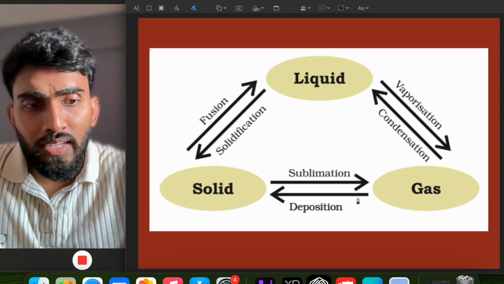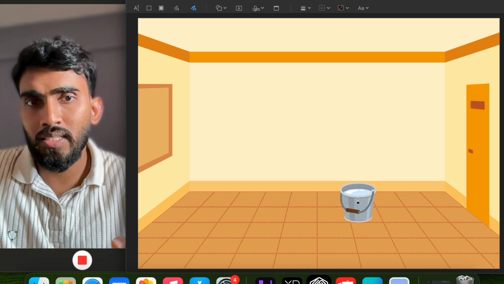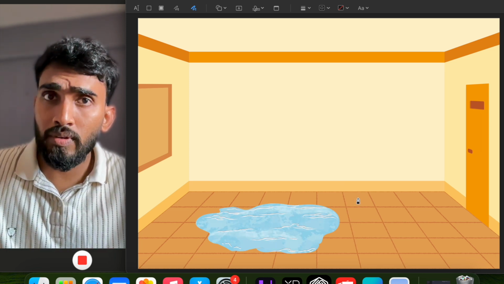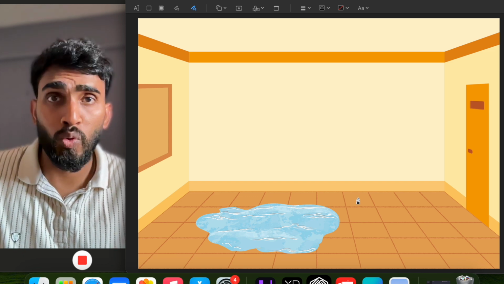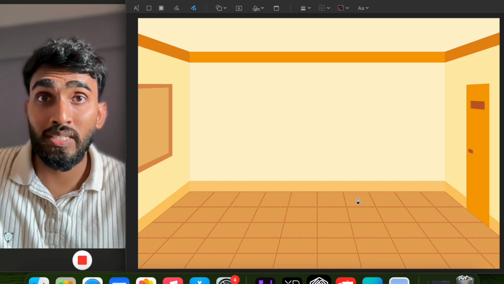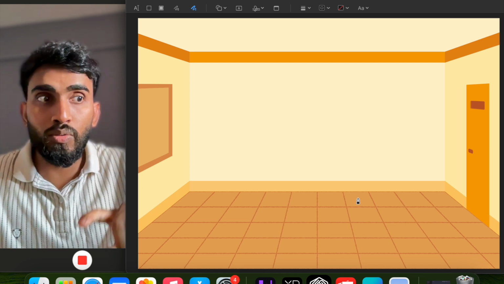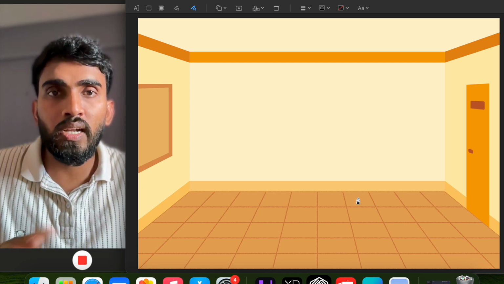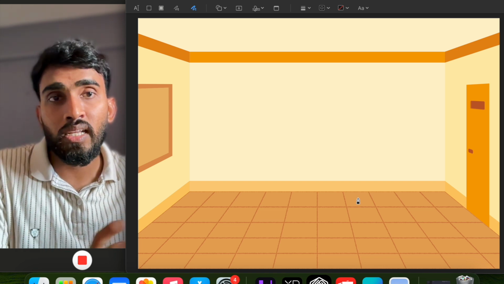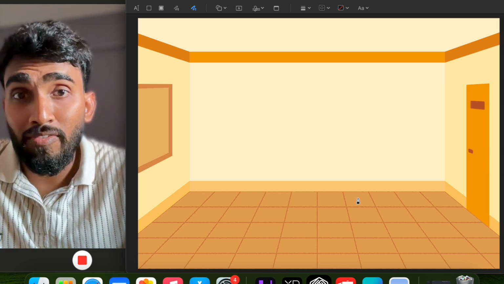Now let us say we are in this room in which there is a bucket full of water and by mistakenly this water spilled down on the floor. Will this water stay here forever if we will not clean it up? No, right? It will disappear automatically with time. This process is called as evaporation, where we have not boiled the water to get it converted into vapor state. Automatically, the water which was in the liquid state, with time, slowly and steadily got converted into gaseous state. This process is called as evaporation.